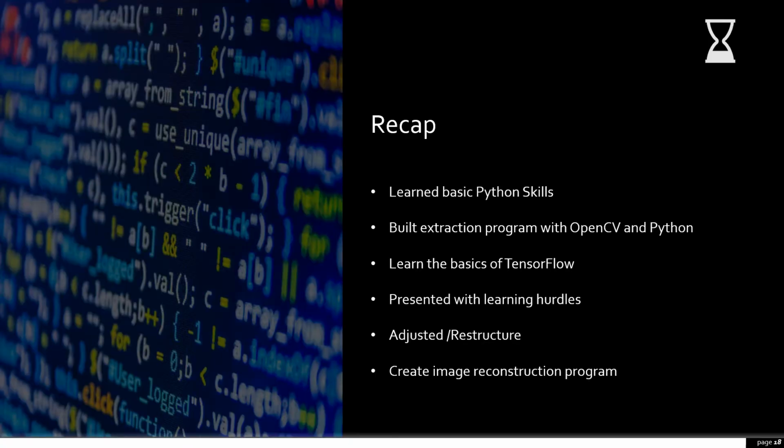So let's recap. We were presented with a project that would utilize AI and deep learning to repair packet loss in video streaming. From the beginning, we knew that we had to learn Python. None of our group members had ever had experience with the programming language. We spent many hours watching videos and reading through many resources. Knowing that this was a vital aspect of the project, we pushed forward.